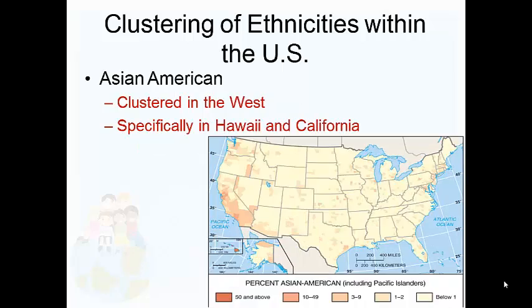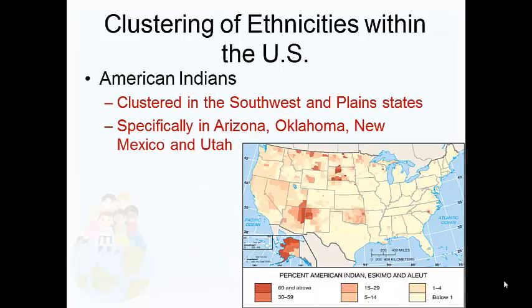Asian Americans are clustered in the West, specifically in Hawaii and California. Once again, this is tied to migration patterns. American Indians are clustered in the Southwest and Plains states, specifically in Arizona, Oklahoma, New Mexico, and Utah. Now, migration patterns, yes. Forcible movement is probably more closely related to why American Indians are clustered in these specific areas.